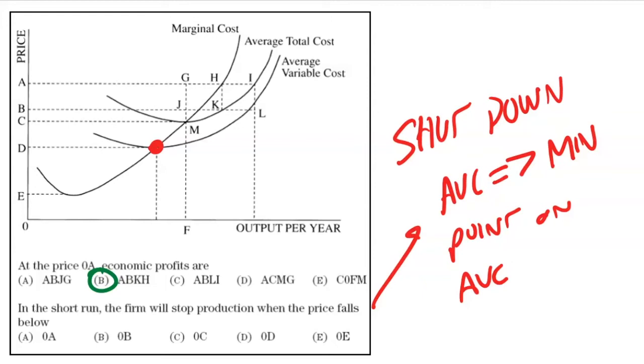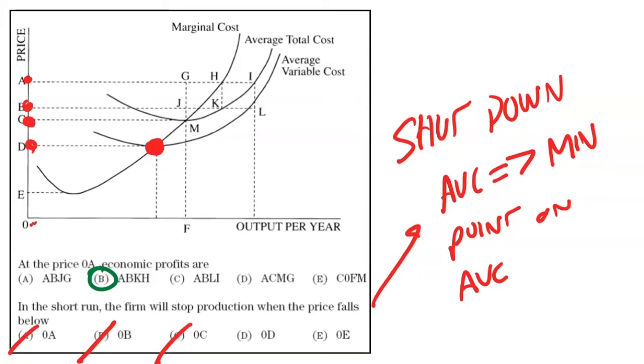And so here, if this is our average variable cost curve, where it intersects with the marginal cost is right here, that's our minimum point. And so where is that? Is it 0A? No, because 0A is up here. Is it 0B? Nope. Is it 0C? Nope. 0D? Yep, that is correct. And it's not 0E because that's the minimum of the marginal cost, not necessarily the minimum of the average variable cost. So that's why D, as in dog, is the correct answer.